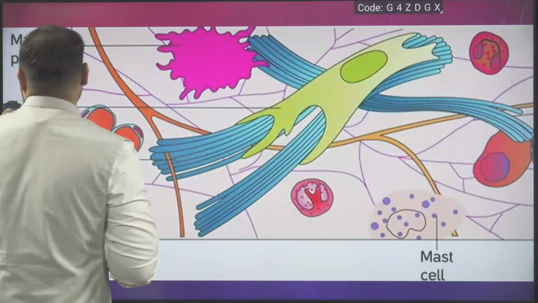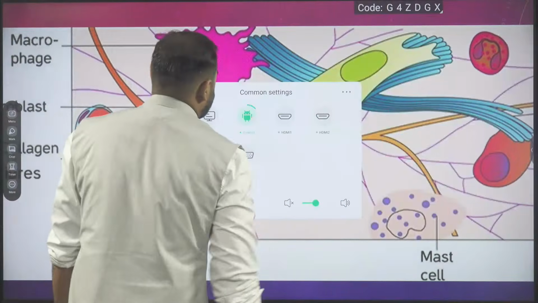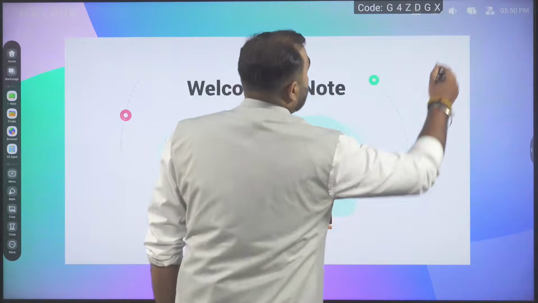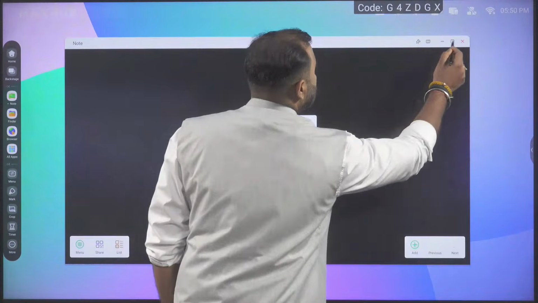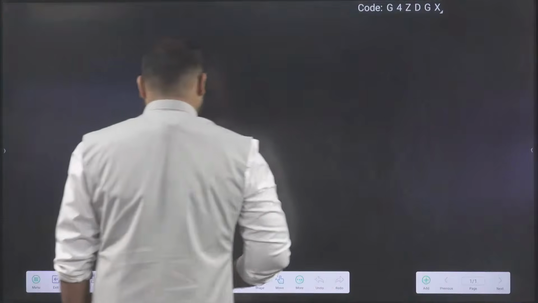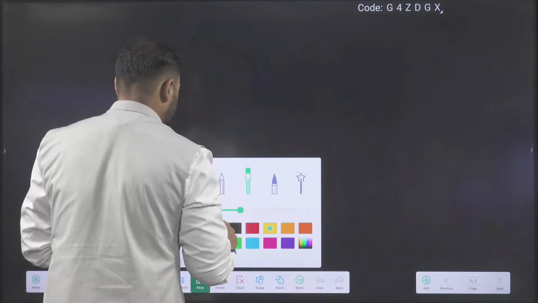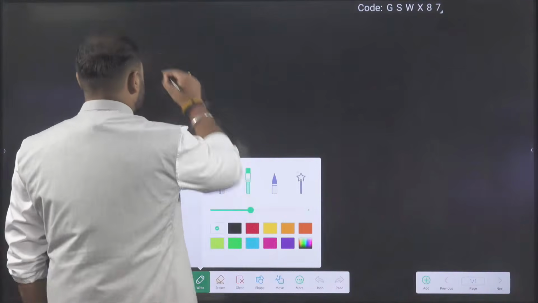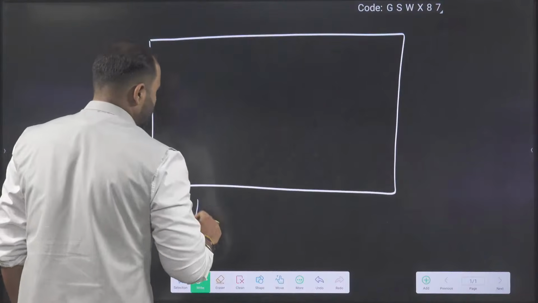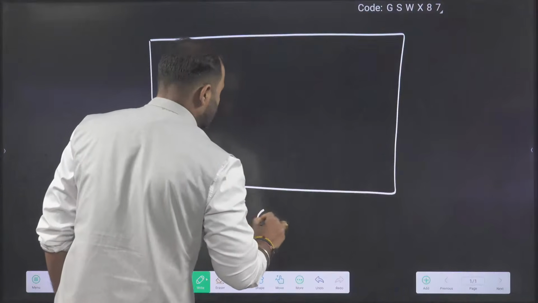Are you getting me? Look here. Let us try to draw. I am going to show you the loose connective tissue.